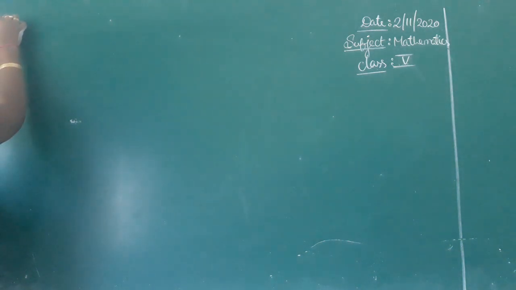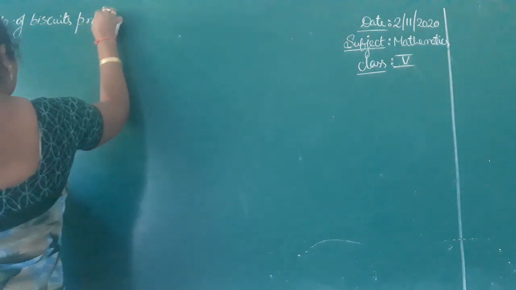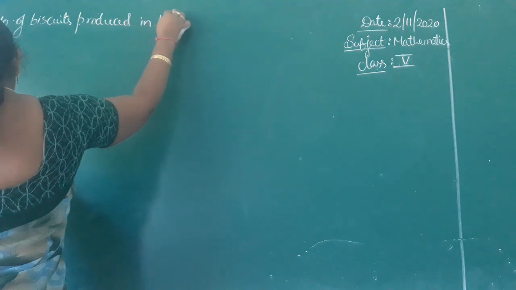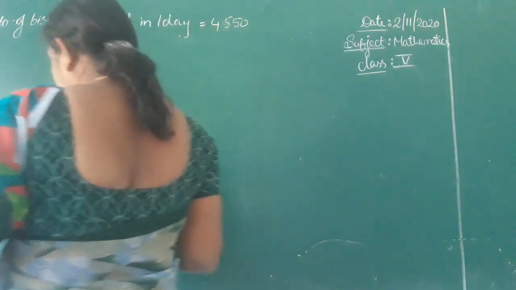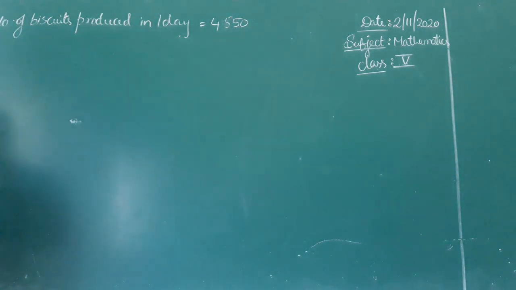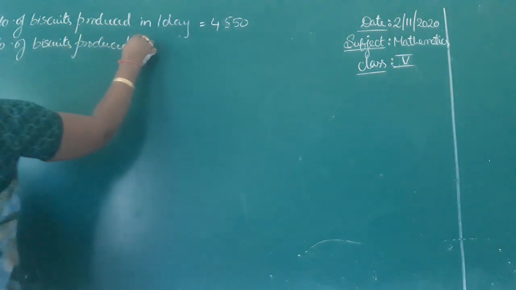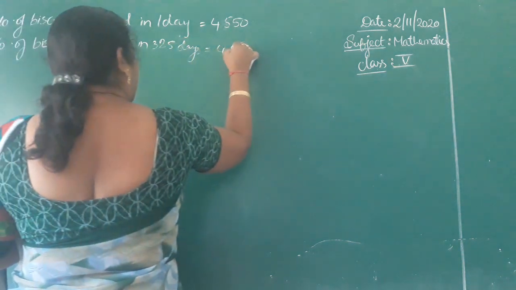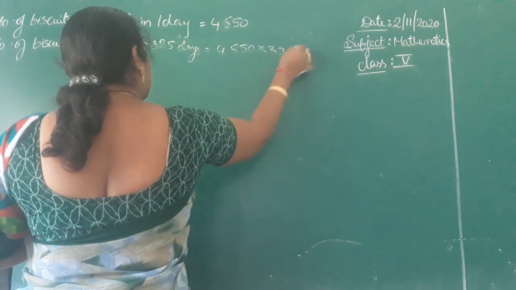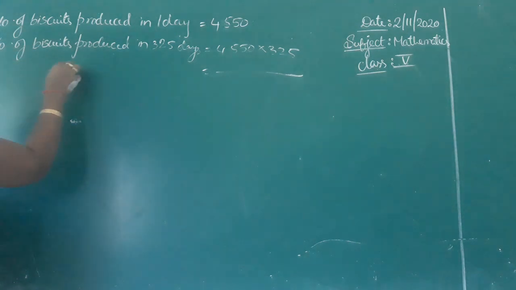The number of biscuits produced in one day is 4550. So the number of biscuits produced in 325 days means 4550 into 325. What answer will you get? That many biscuits they will prepare. So what is that number?